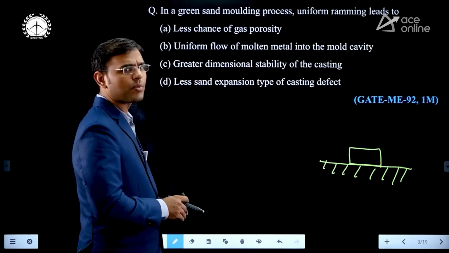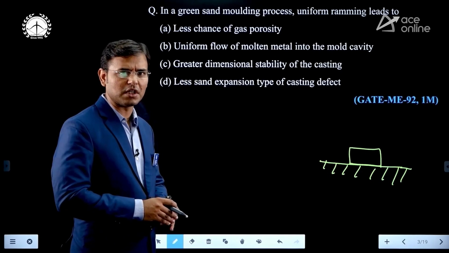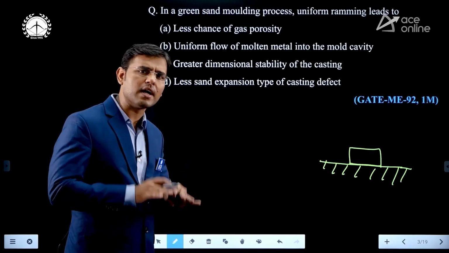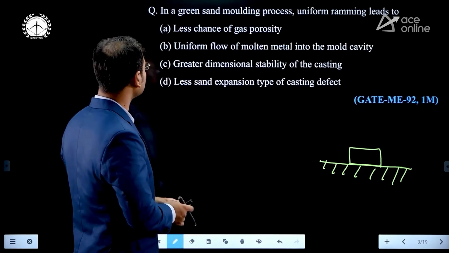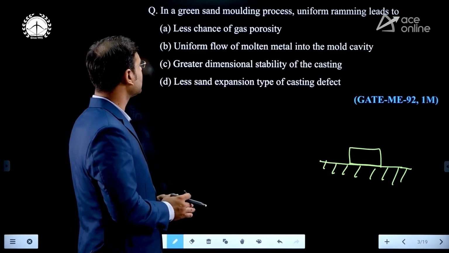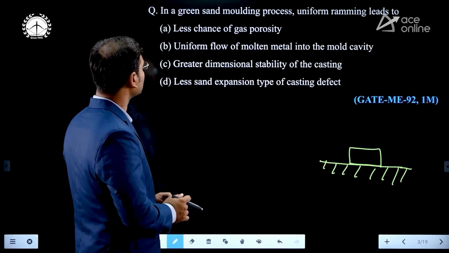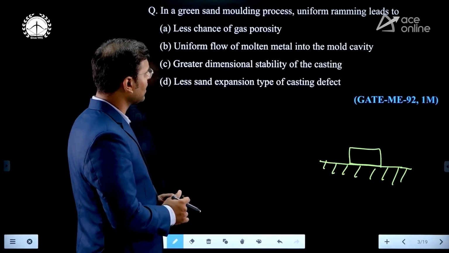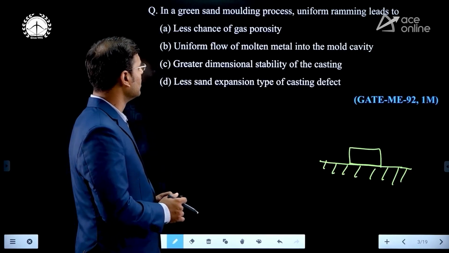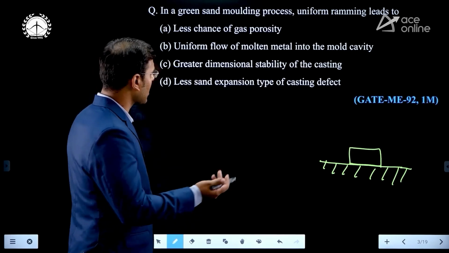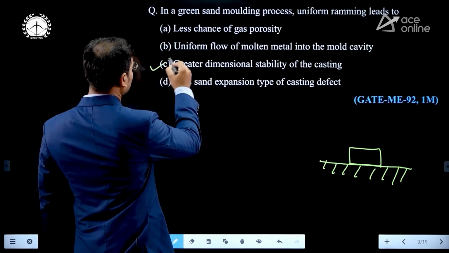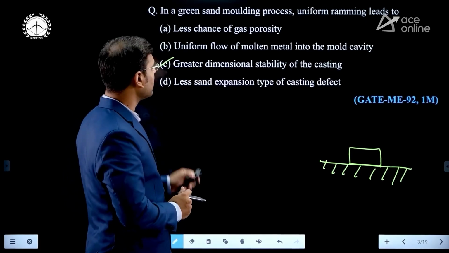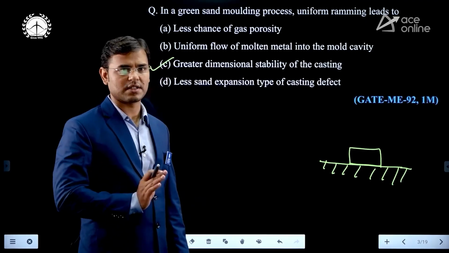Here, for the uniform ramming, they are not telling that we are giving very high force, high strength, high hardness. If they were saying high strength, high hardness, then we could say there is less chance of gas porosity. B, uniform flow of molten metal into the mold cavity. No. Greater dimensional stability of the casting, that is the correct answer. If we are giving the uniform ramming, then there will be greater dimensional stability of casting.